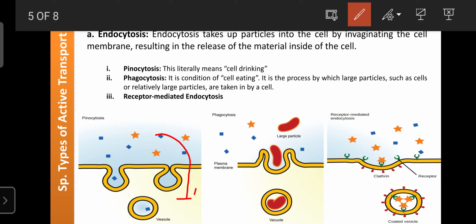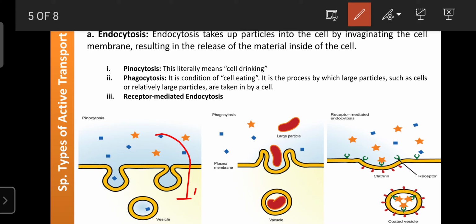That process is known as phagocytosis, or cell eating. Any larger molecules, maybe microorganisms, maybe proteinaceous substances, that create problems for our health or our body, are also removed by a process known as phagocytosis. And also the entry of hormones or certain molecules inside a cell is known as phagocytosis.